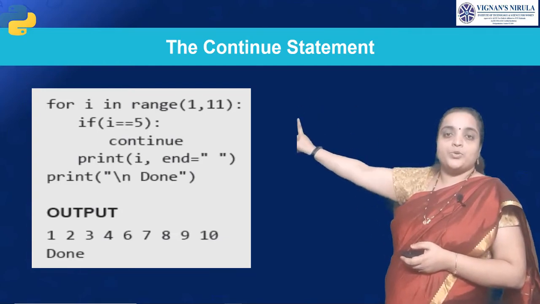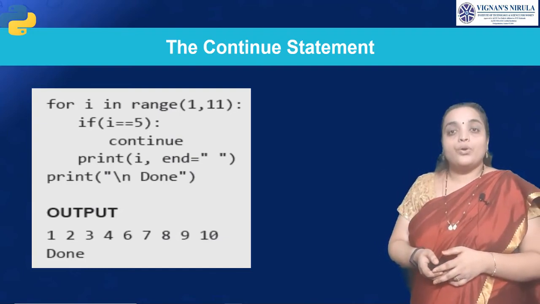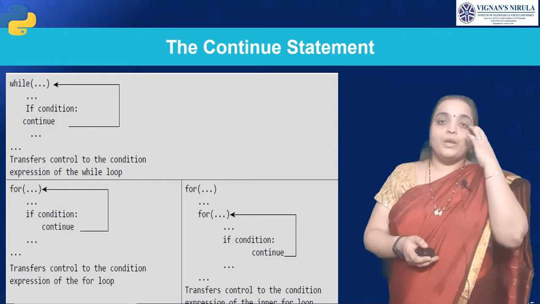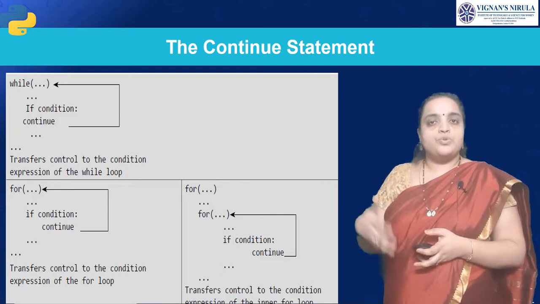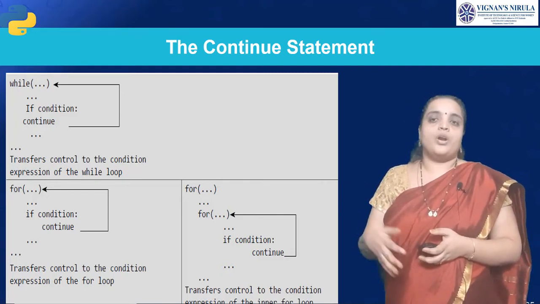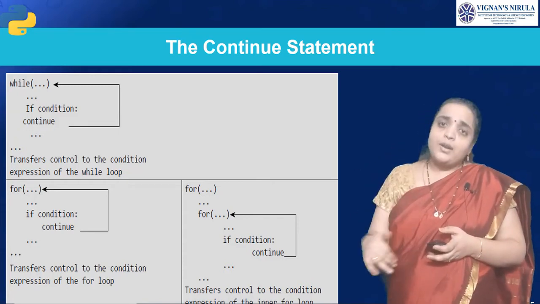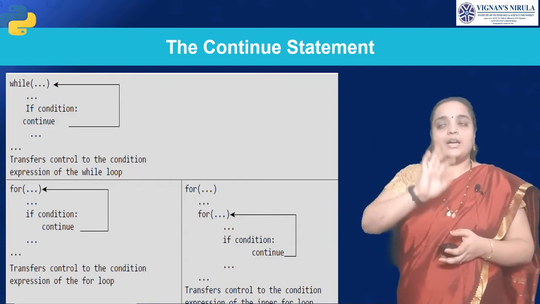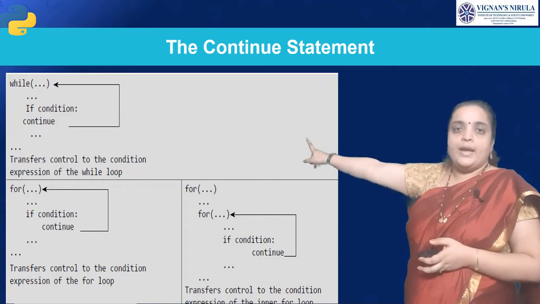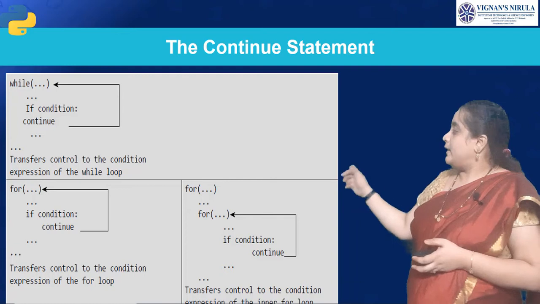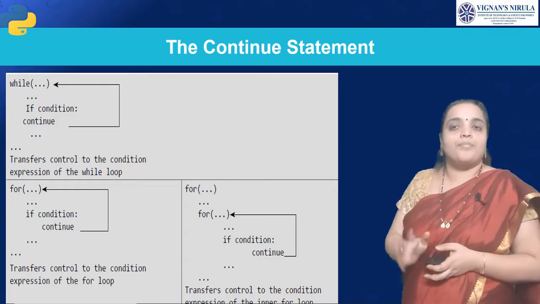By using the continue statement, you are skipping the 5 value. Is that clear? So this is about the continue statement. We usually use the continue statement in a while loop or in a for loop, or we can use it in inner loops. If you are using it in inner loops, it will continue from the inner loop itself. It will not continue from the outer loop. The first time we have seen it in the while loop, the second in the for loop, and the third in the inner for loop. So it will continue from the inner for loop, not from the outer for loop.